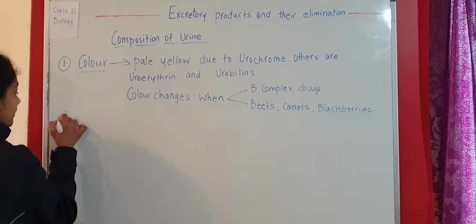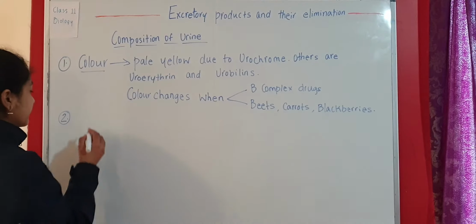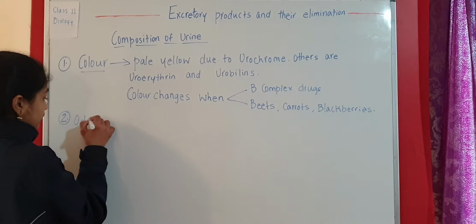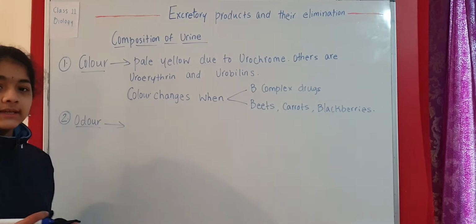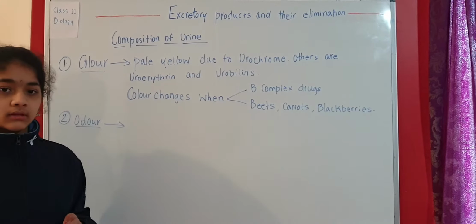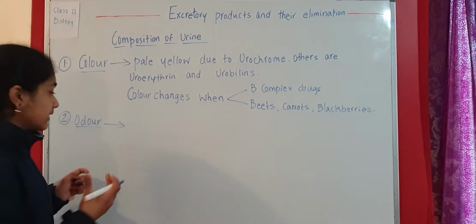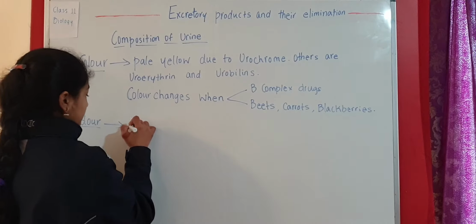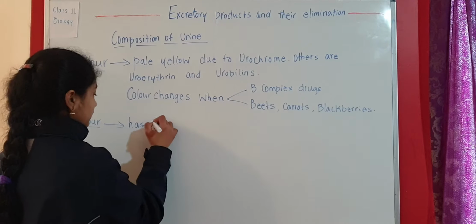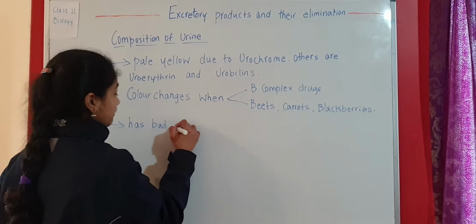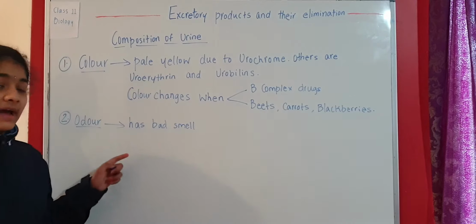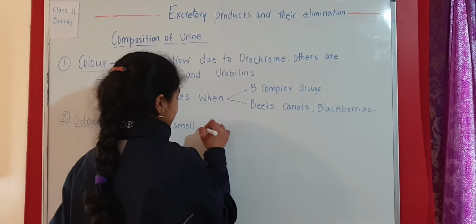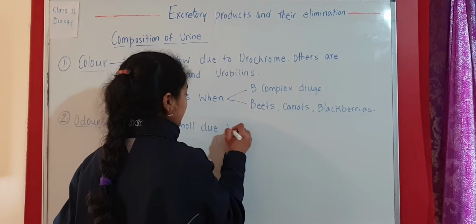Next, we are going to talk about the smell of the urine, or odor. Now, usually urine has some peculiar bad smell. It has some weird bad smell, and this bad smell is also due to a chemical.